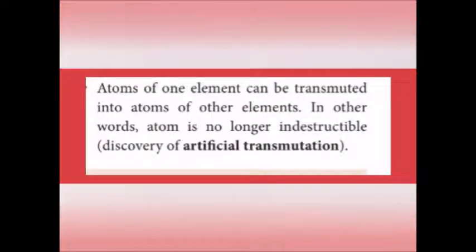What is termed as artificial transmutation? Atoms of one element can be transmuted into atoms of another element; this is called artificial transmutation. We already studied a nuclear reaction. The unstable nucleus undergoes disintegration and is converted into a stable nucleus. That process is also called artificial transmutation.